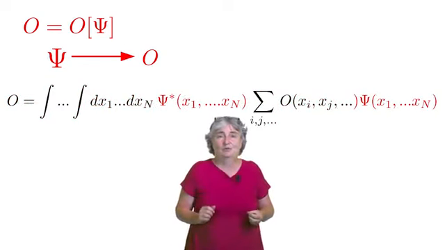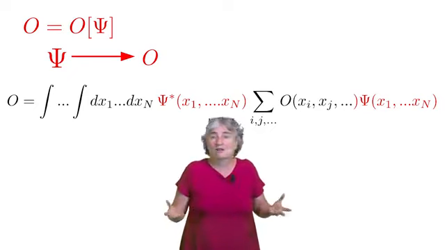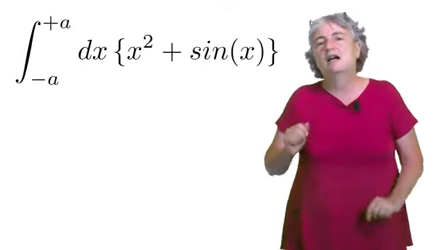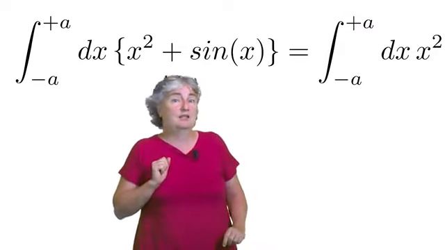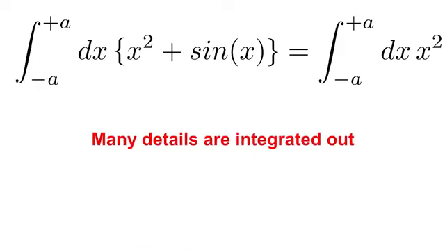But we still have the problem that in general, we cannot calculate the wave function, and we cannot store it, so we cannot calculate the integral. However, an integral always expresses something like an average. And when you do an average, you lose details. Let us look at an example. Suppose you calculate this integral of a simple function, and now you add an oscillation to the function. With symmetric boundaries of the integral, you cannot detect the oscillation in the result. So not all details of the integrand are important for the integral.